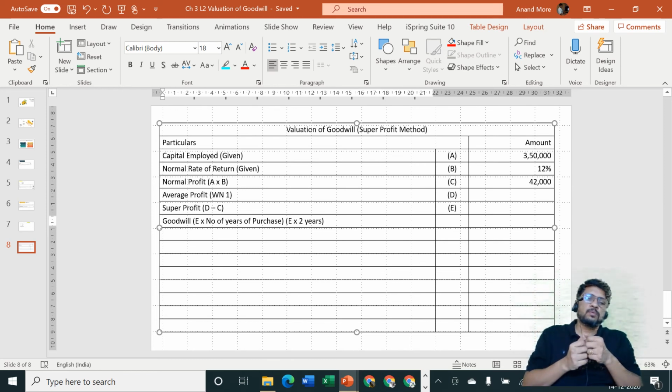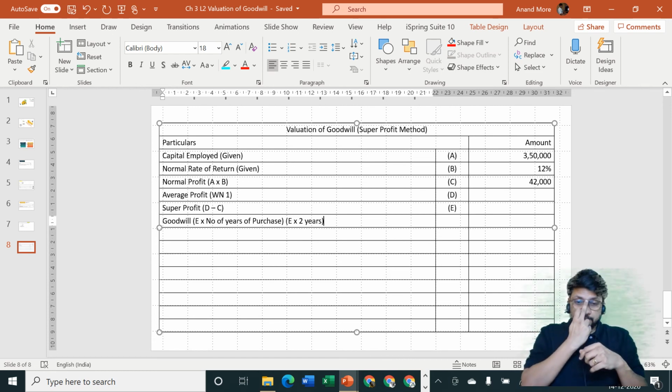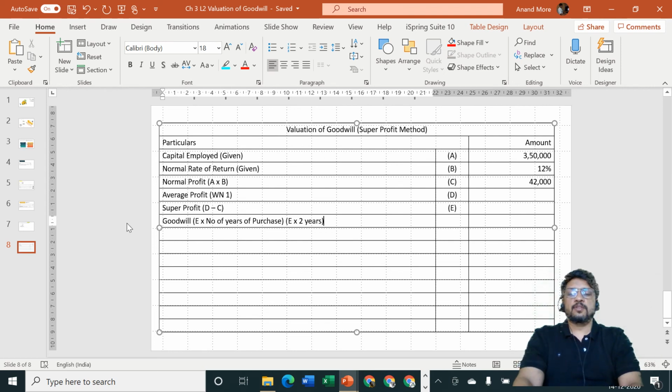That means you are going to get the benefit of our goodwill, so you'll have to pay for our goodwill. That's the idea we are saying. Clear? So goodwill is equal to E into number of years of purchase.